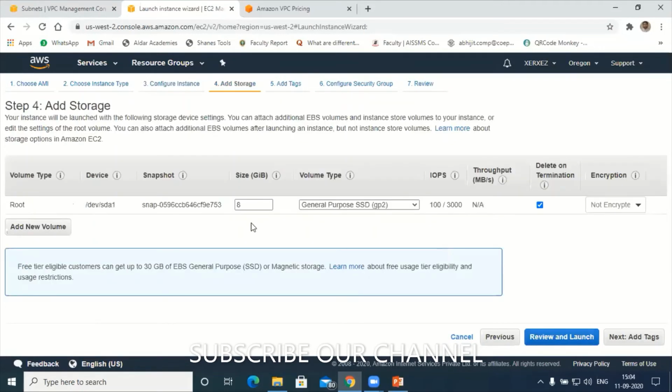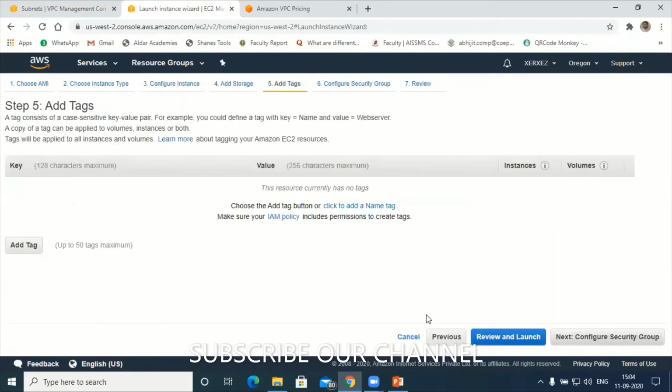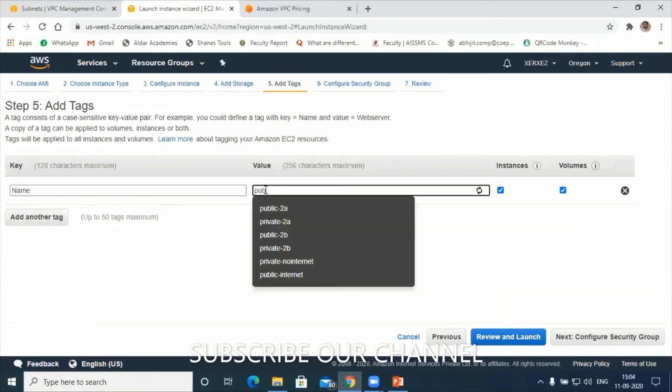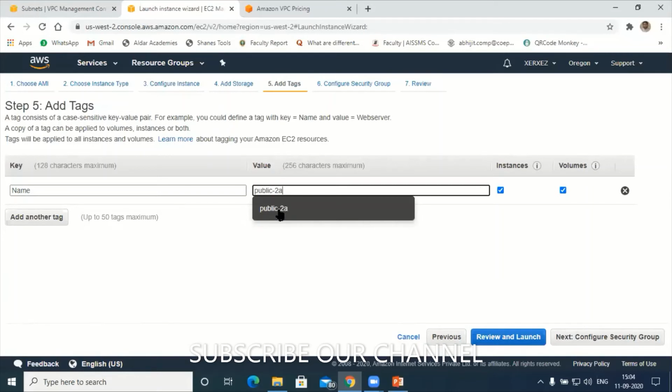Okay, 8 GB. I think it's enough for me. 8 GB, which is minimum. Add tags. Let's say I'll try to give some tag here. Let's say the key is name, and the tag is public 2A. Fine, public 2A.